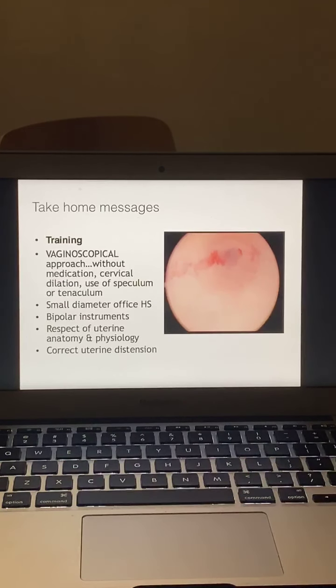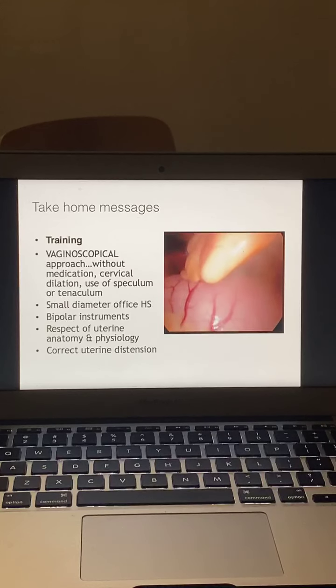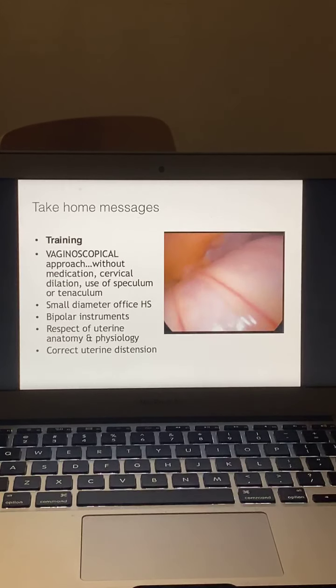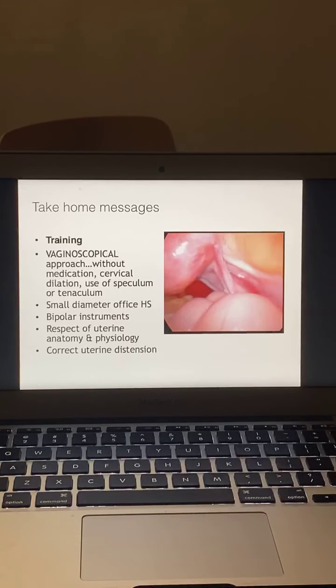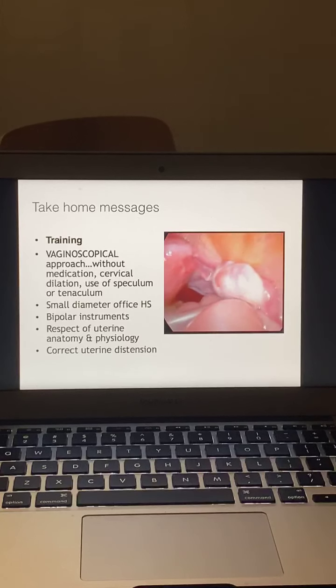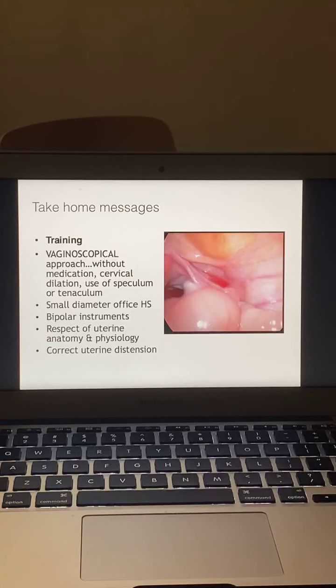Jyoti madam is asking whether it is a 5 mm tenaculum or 3 mm. It is a 5 mm tenaculum, because when you are using a resectoscope you already have to dilate up to 9 or 10. I have a 26 French resectoscope, so you need dilatation. Once you do the dilatation and then put your routine hysteroscope, by the side you need a 5 mm tenaculum to cover up for the dilatation. If you use 3 mm, there will be a lot of fluid leakage and the distension will be hampered.